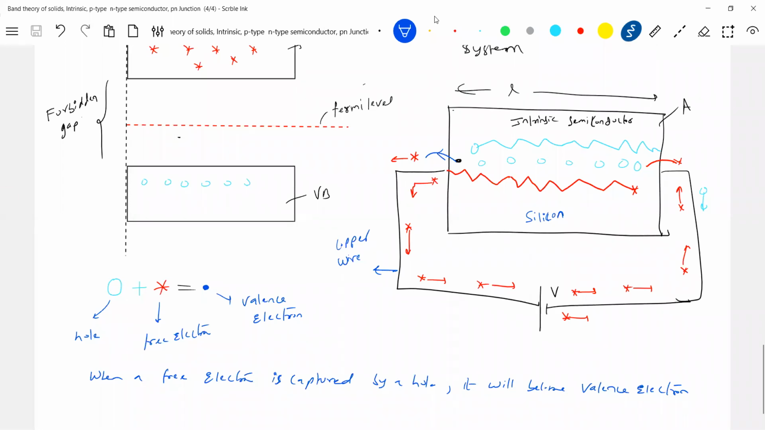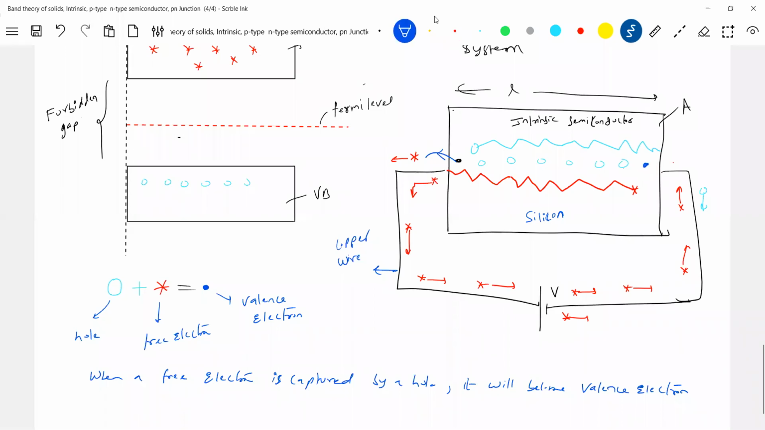Okay, let's talk about the hole. Now there's an additional electron. I'm just categorizing it for your understanding. This free electron will be captured by the hole. The moment the hole captures it, it will become a valence electron. So shall I take out these two and put a dot in their place? Yes, this dot.